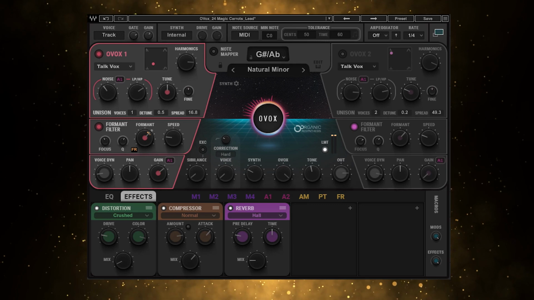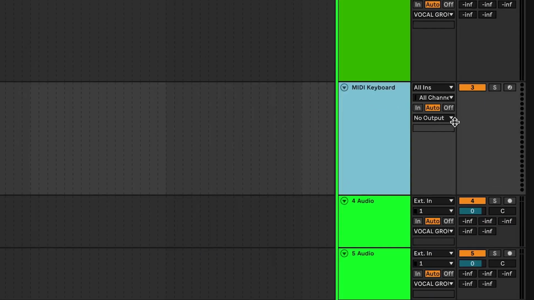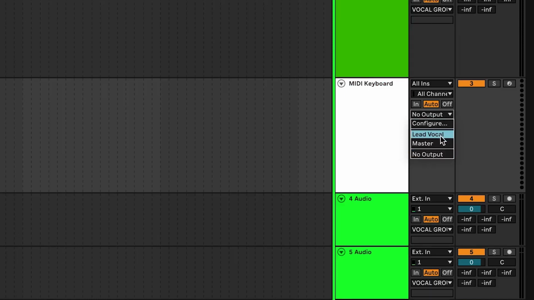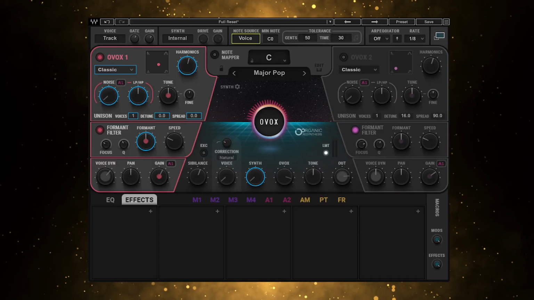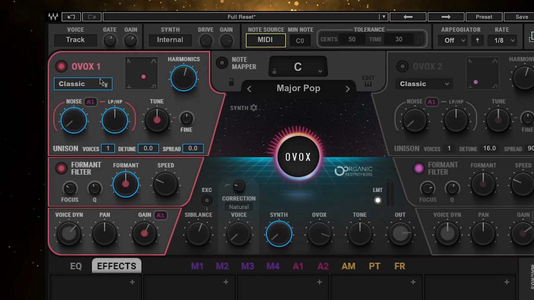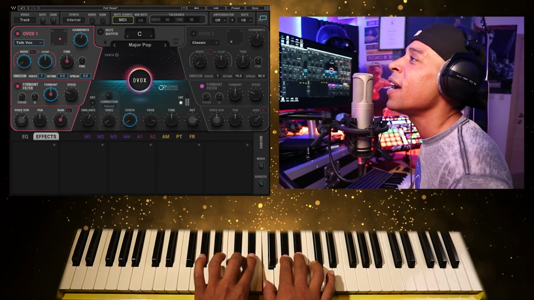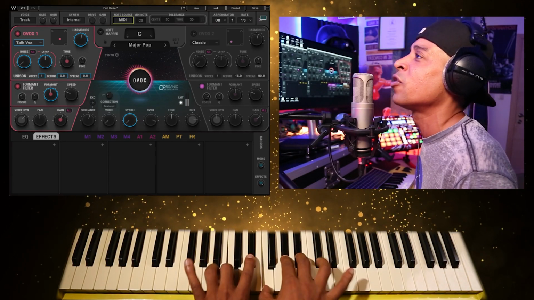This one is meant to be played either with your MIDI keyboard or with MIDI notes on a MIDI track. Just make sure the outputs on your MIDI channel are assigned to the vocal channel with OVOX inserted. Now back on the plugin, you want to change the source to MIDI and switch OVOX 1 from classic to talkbox. And already you should start to hear the effect when you sing and play. Set the MIDI and play those chords out.